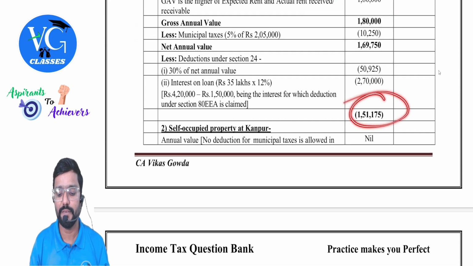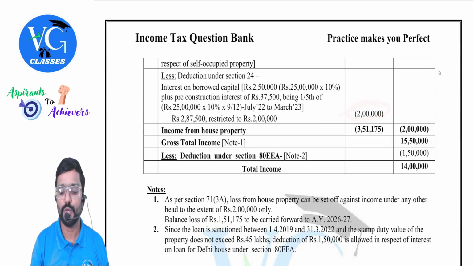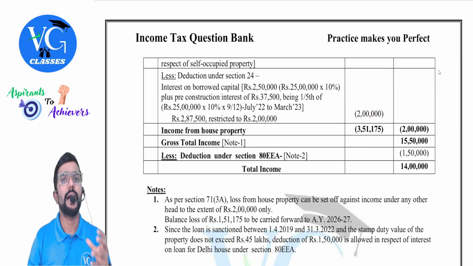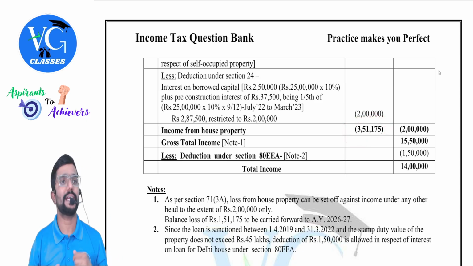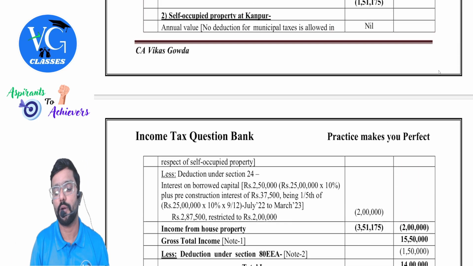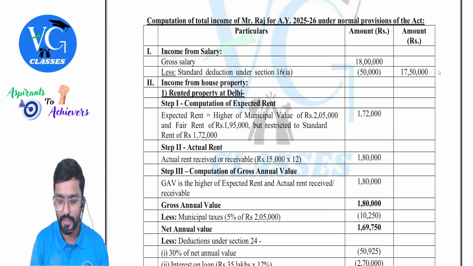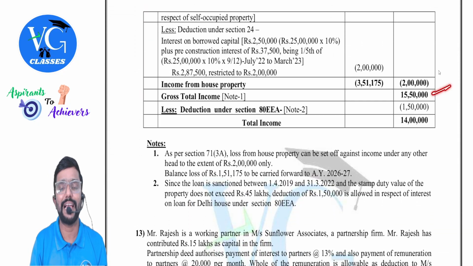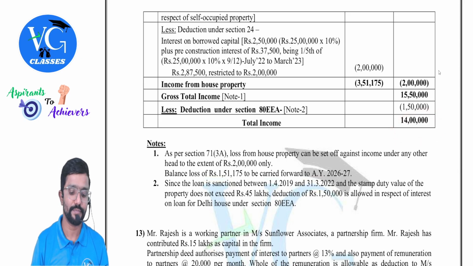So you have a total loss of how much now? Year 1 51,175 and this year 2 lakh. So total loss is 351,175. Clear? So out of this, I can adjust maximum 2 lakh against other heads. So I will adjust 2 lakh against, sorry, salary. Against salary. So remaining income is how much, guys? 15 lakh 50,000. Clear? So there is a deduction of 150. So total income comes to 14 lakh.